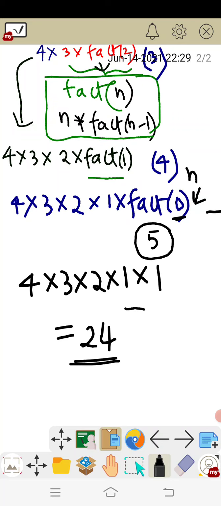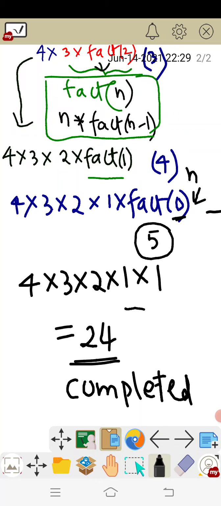Now there is no factorial function going to be called again. So the overall recursion process is completed as soon as you get this result. So this recursion process is continued for how many times? This is continued for 5 times.